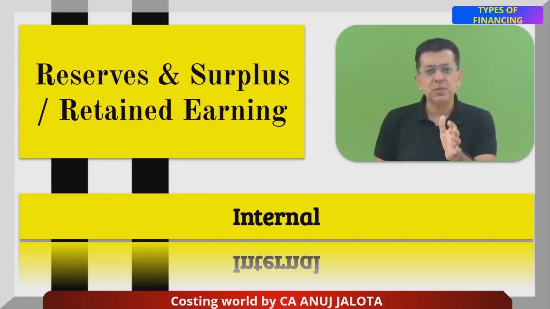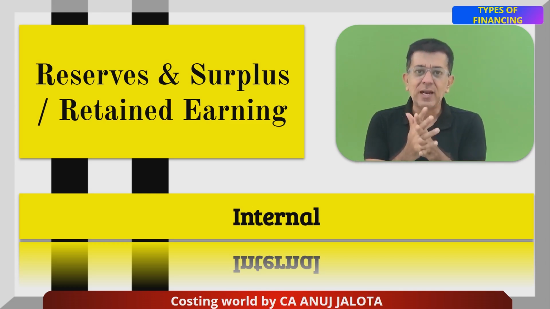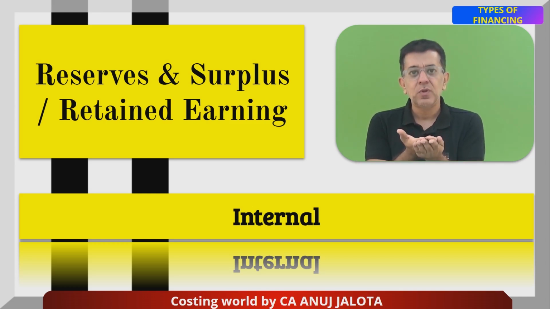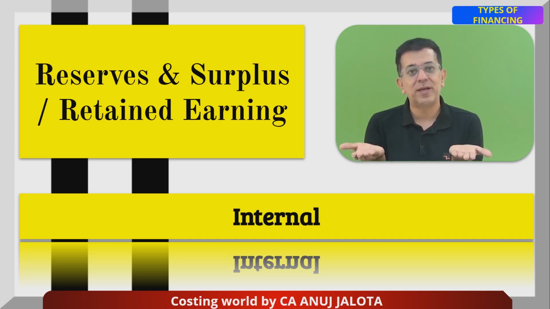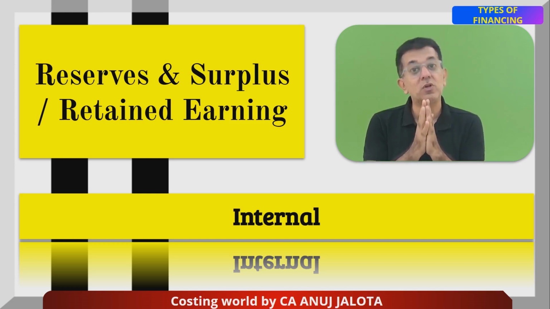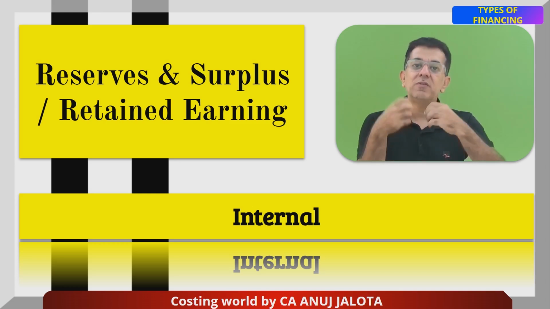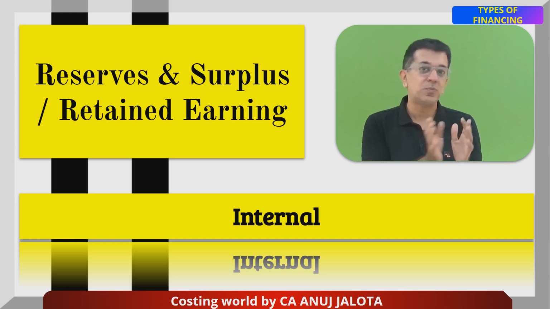Past profits keep getting transferred from the P&L account to the balance sheet. Ultimately the money of profit will be represented on the asset side in the form of cash or bank. So reserves and surplus is always internal in nature. Somebody is not giving you the money for reserves and surplus. These are your past performances.